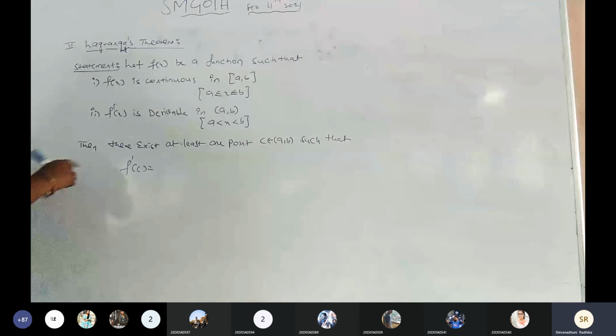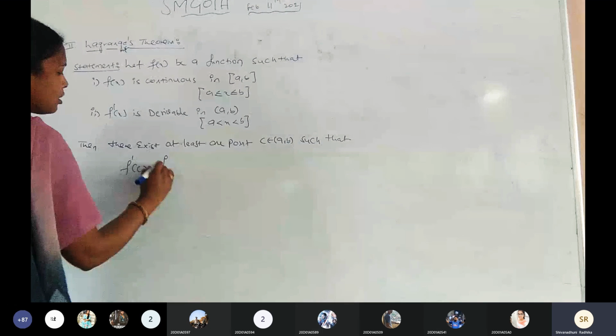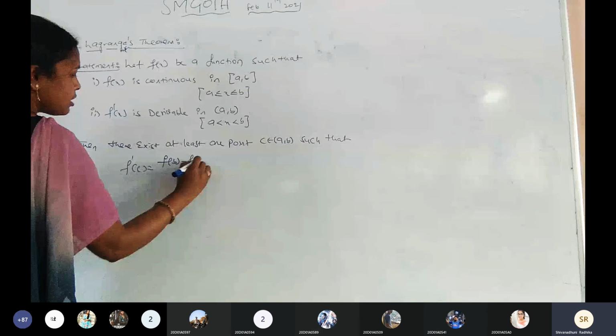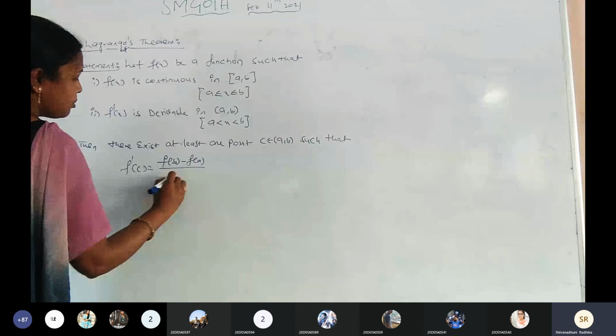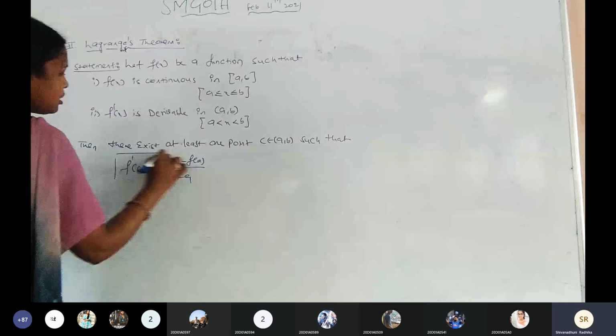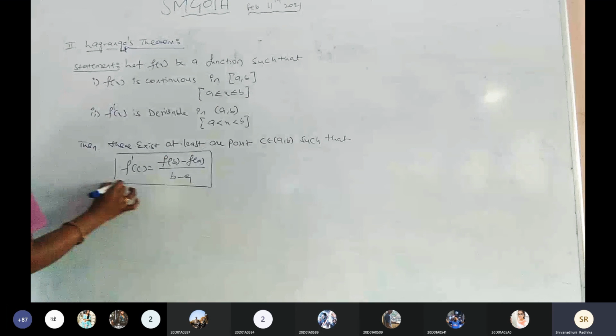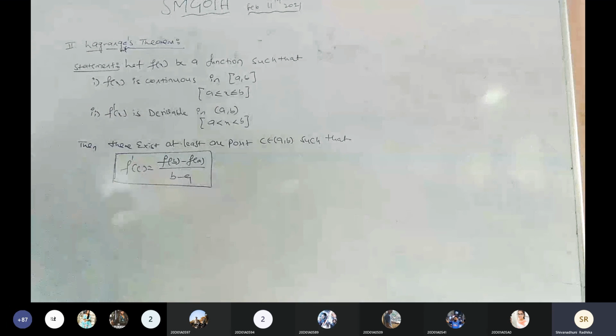And now f dash of c equals to what here? f of b minus f of a by b minus a. This is the formula of Lagrange's. Is it clear?